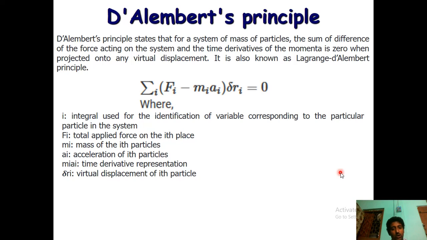That means the total or net moment on the body, if it's 0, then you are following D'Alembert's principle, also known as the Lagrange-D'Alembert principle. It helps us understand how a body reacts when a force is applied at a particular time as well as at a particular distance.